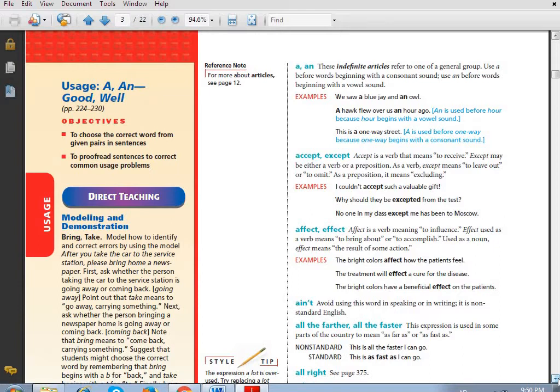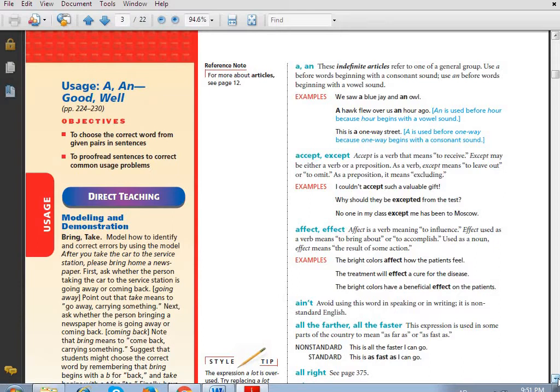Look at the third example which you have here: read more about the effect of pollution. It means read more about the influence of pollution. This is the example which you have in your book, but here we have another example: the bright color had a beneficial effect on the patient. It means that the bright colors have a good effect or good influence on the patient.